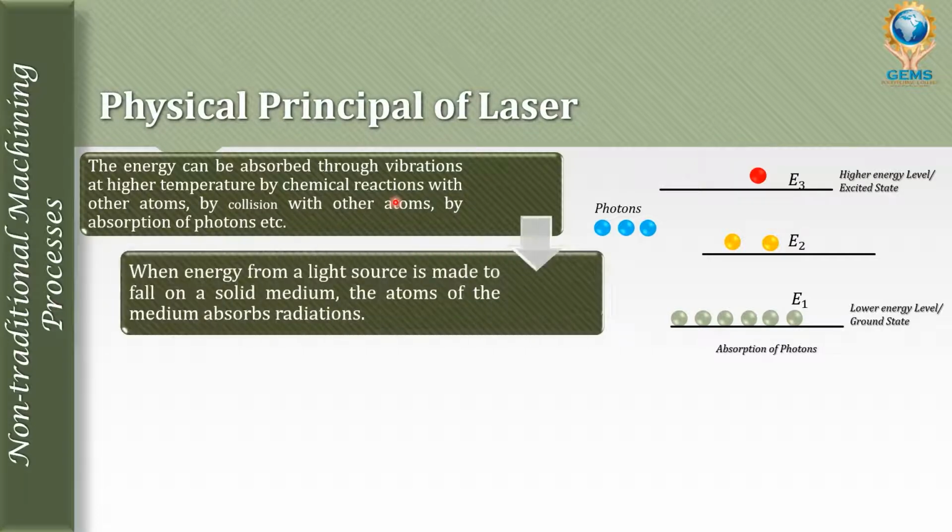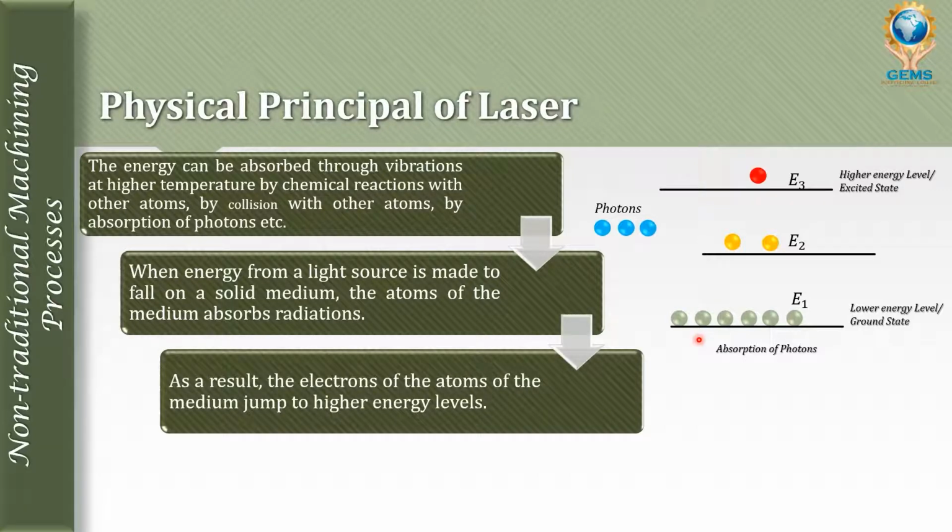When energy from a light source is made to fall on a solid medium, the atoms of the medium absorb radiation. For example, when a light source or photons are incident on the atoms, the atoms in the lowest energy level absorb energy, so the electrons also absorb energy.